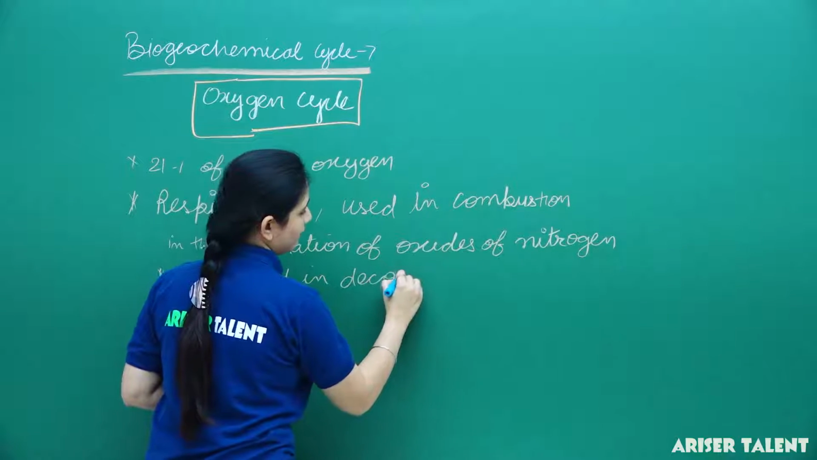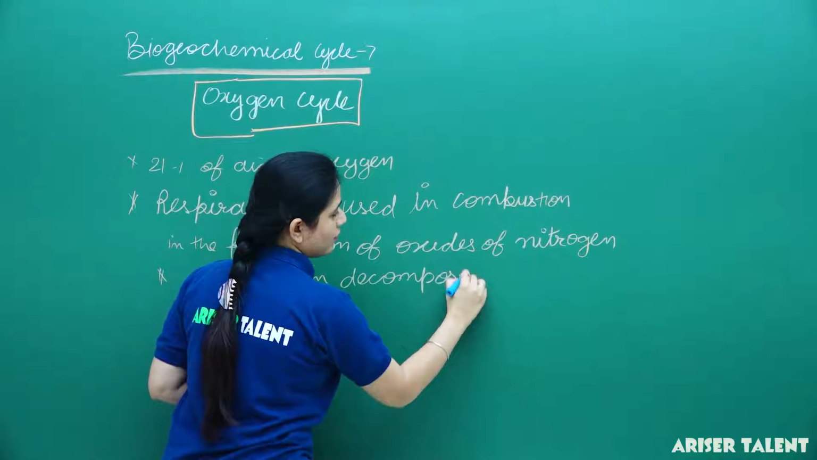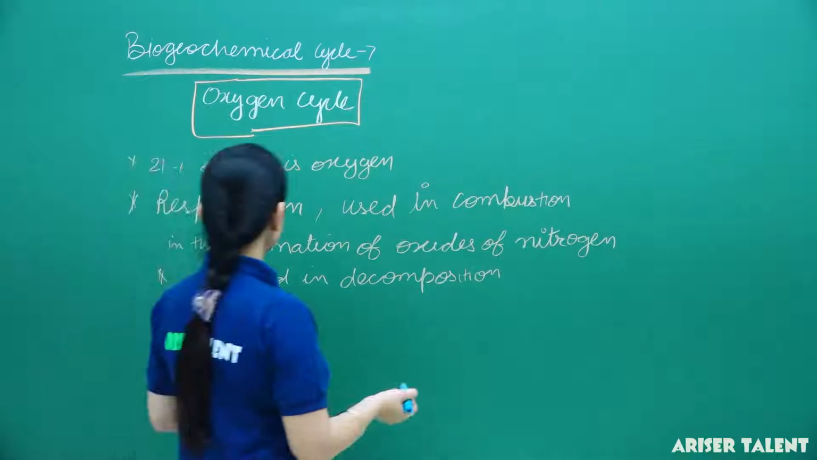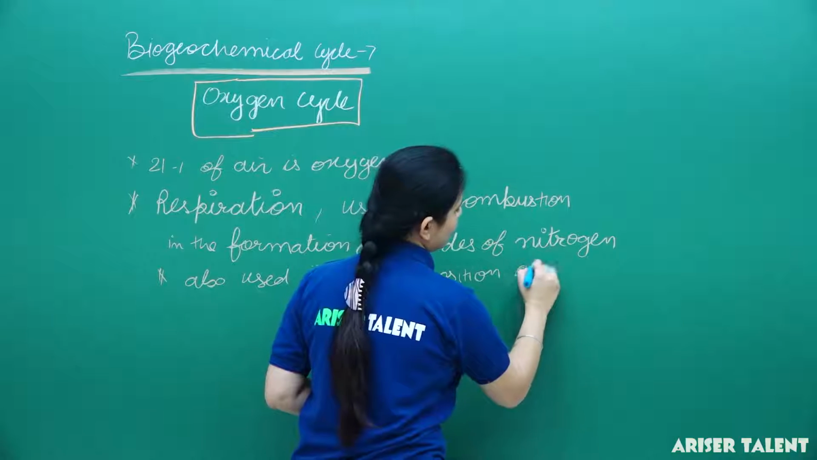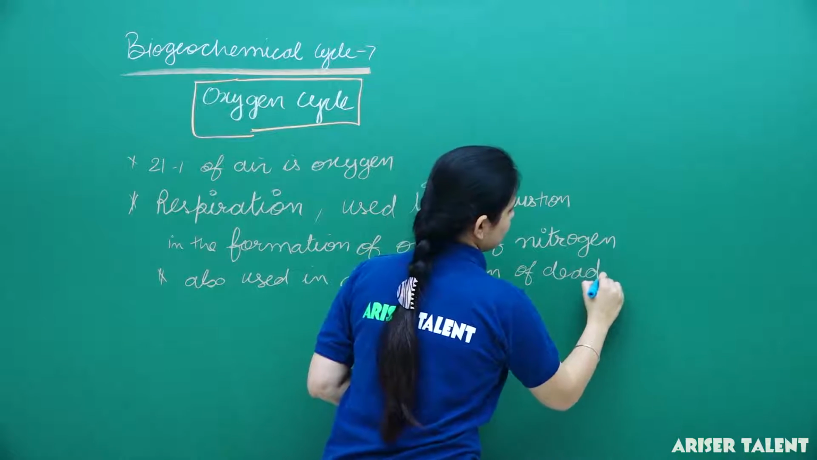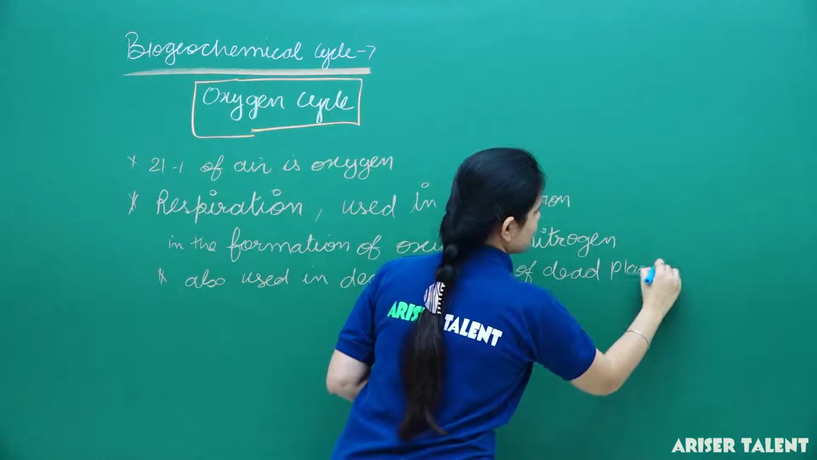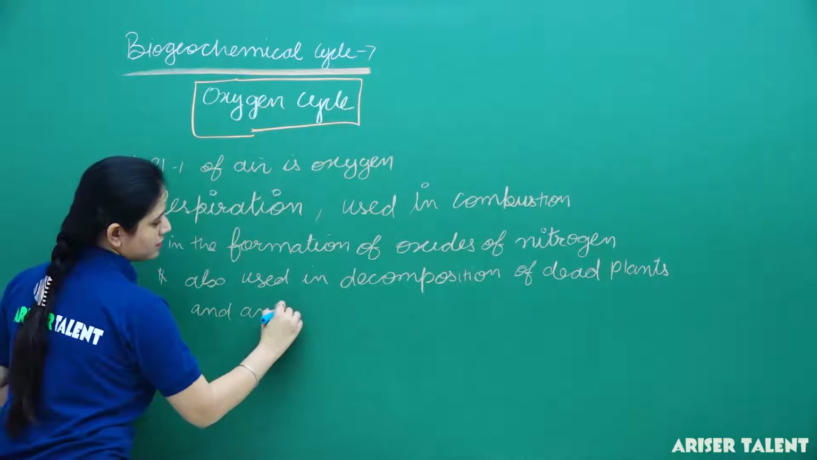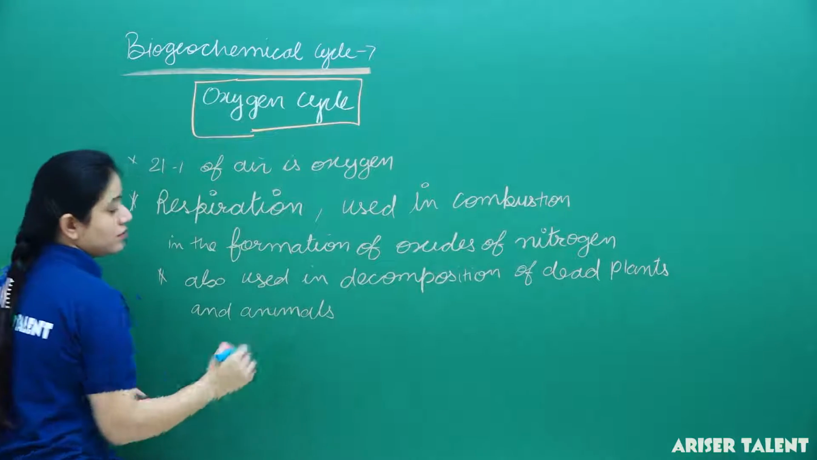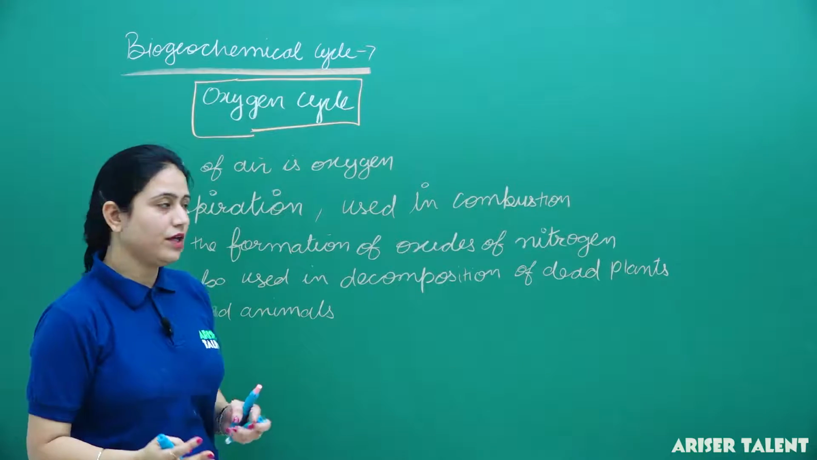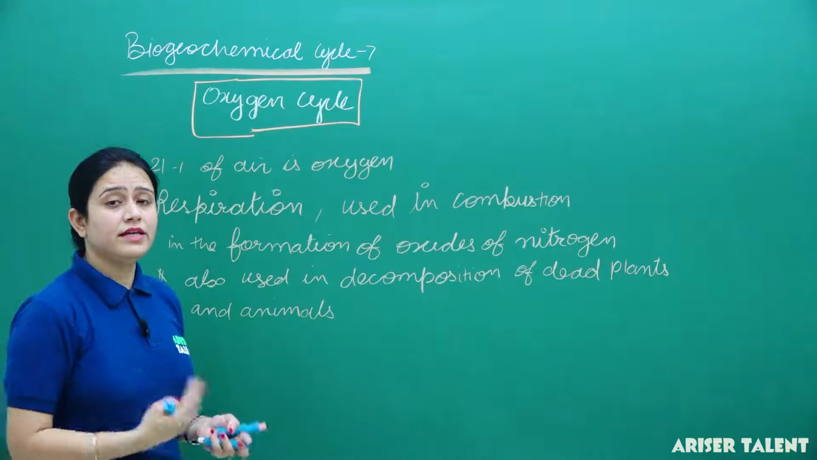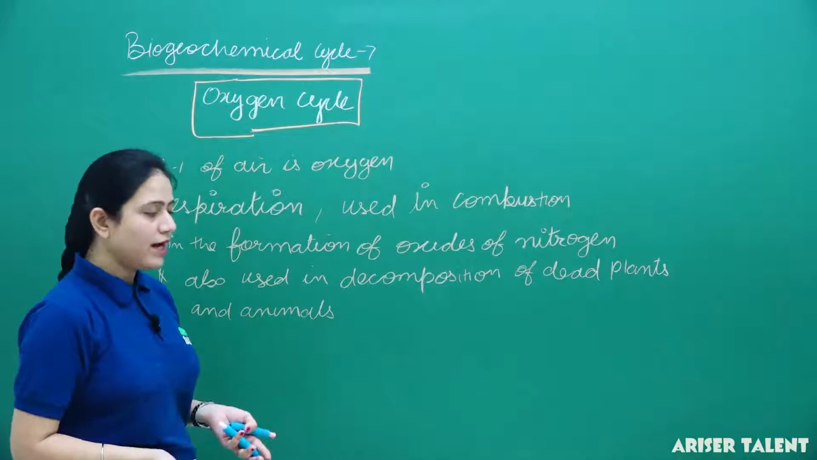Decomposition of what? Decomposition of dead plants and animals. Okay, so decomposers like bacteria and fungi use the oxygen for the decomposition of dead plants and animals. Then they release carbon dioxide into the atmosphere.